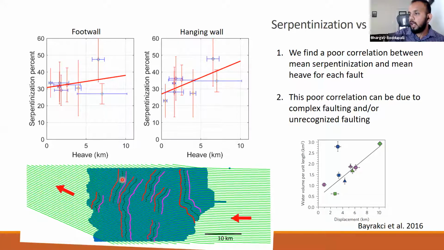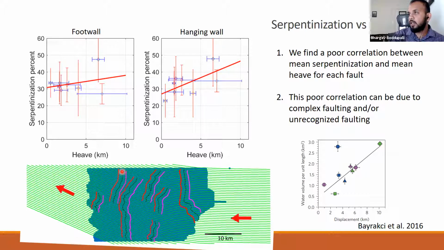We calculated average serpentinization 1 kilometer in the footwall direction and 1 kilometer in the hanging wall direction. The red line is 1 kilometer away from the fault intersection in the hanging wall direction, and the magenta line is 1 kilometer away in the footwall direction.